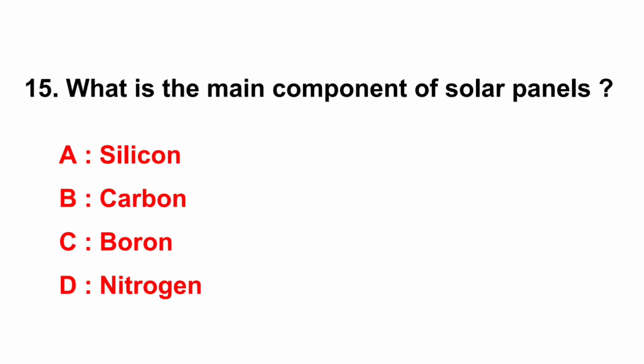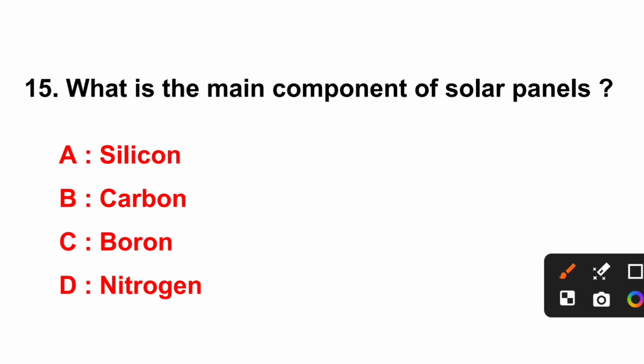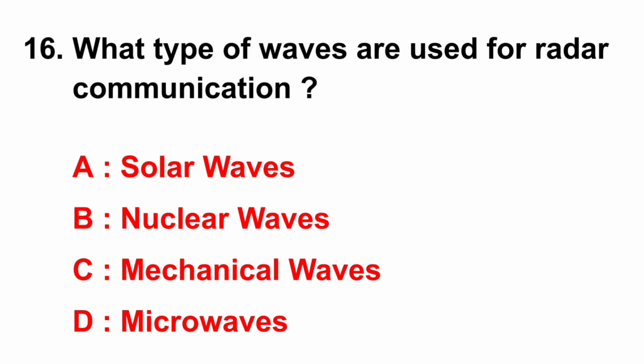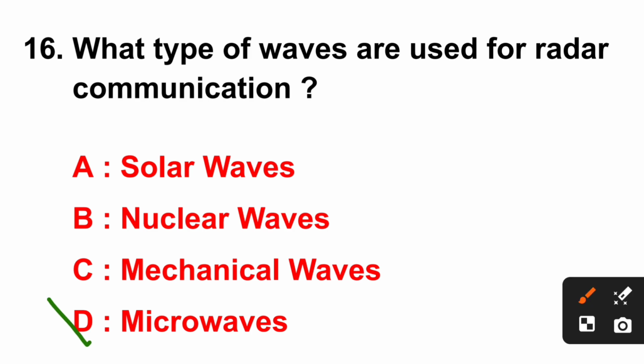Question number 15. What is the main component of solar panels? Right answer is option A, silicon. Question number 16. What type of waves are used for radar communication? Right answer is option D, microwaves.